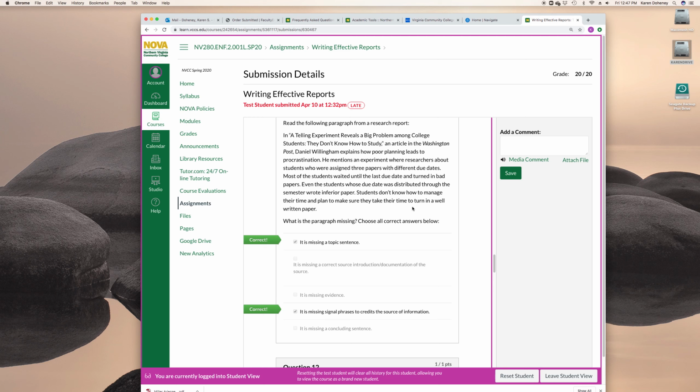Remember, if I'm signal phrasing, I have evidence. So all of these ideas come from Dweck's text, which you're using as evidence to support this idea about fixed mindset making college difficult. What is missing is a concluding sentence. Look, no concluding sentence. How do I know? Because it ends with Dweck's idea and not with the student's idea. So this does not have a concluding sentence.